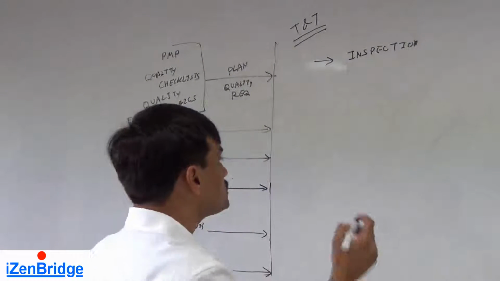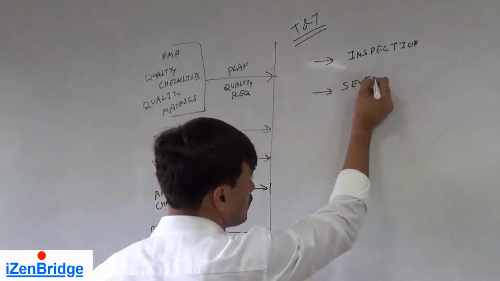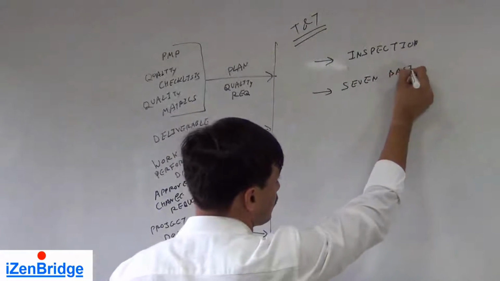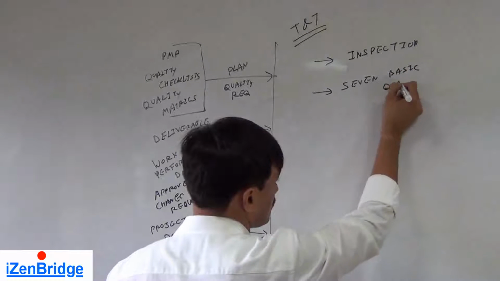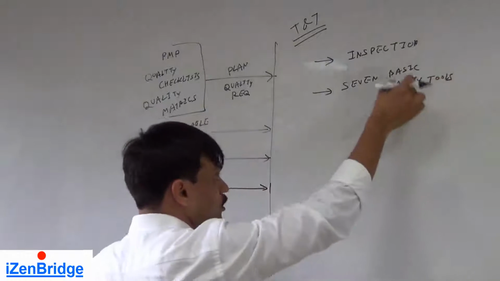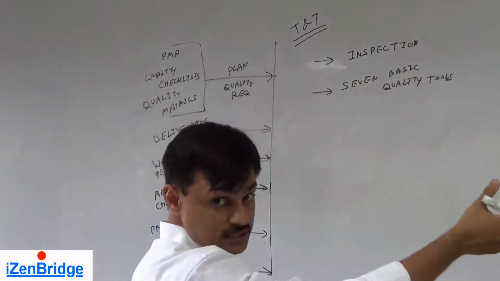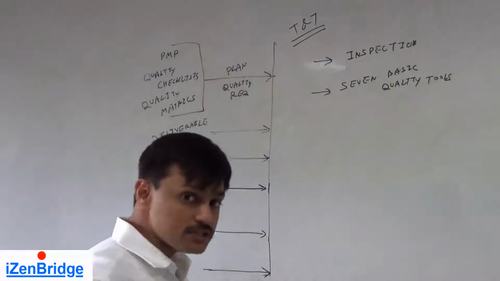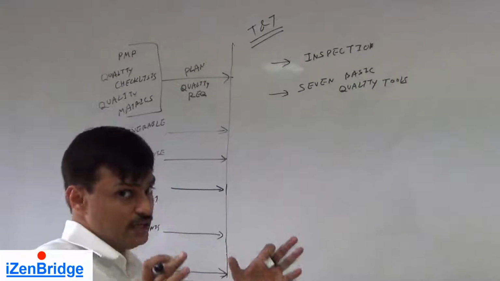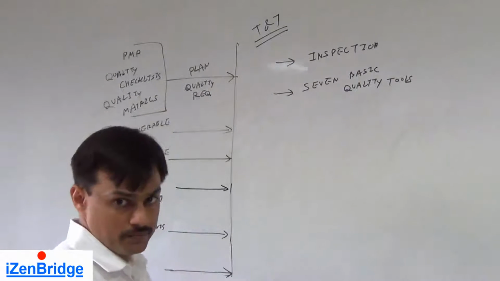We also use the 7 basic quality tools. By using these tools, we try to analyze the reasons of non-conformance by doing root cause analysis, or by identifying a relationship between one variable and another using a scatter diagram.